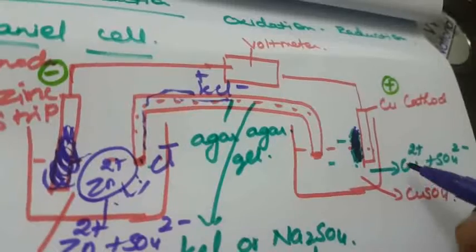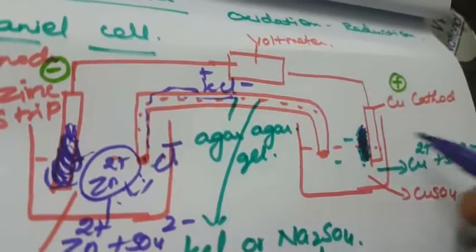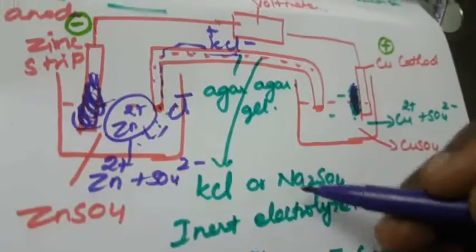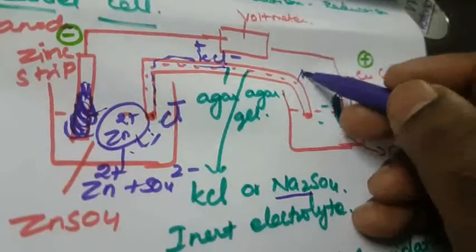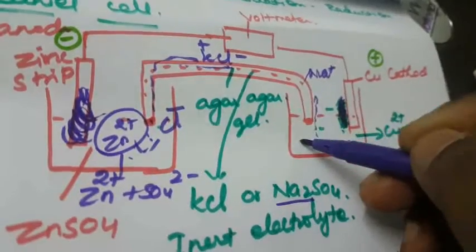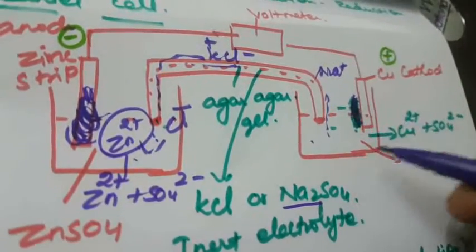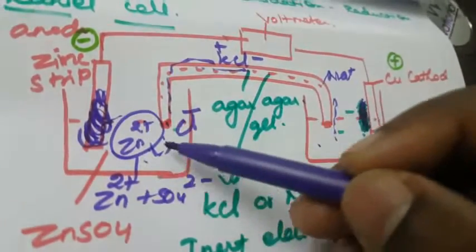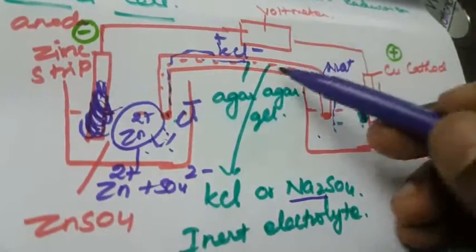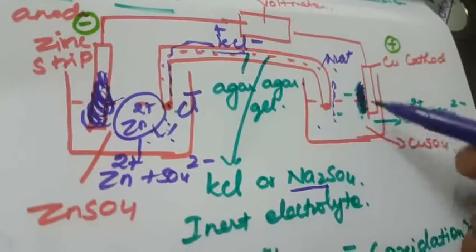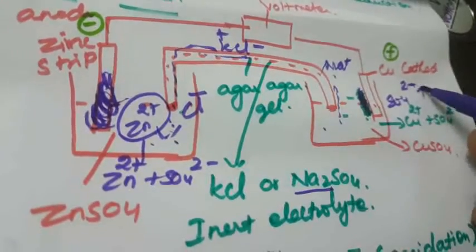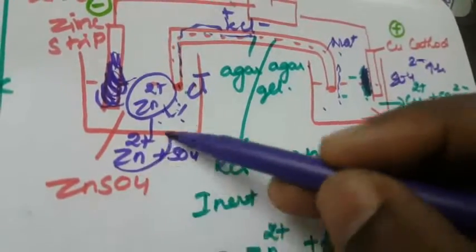Here Cu2+ decreases, as Cu2+ becomes Cu, so the SO4 2- ion increases. So what will be here? Potassium ions move to that side to maintain the neutrality of this half cell. Okay, these are the things. First, the chloride ion moves into that half cell to maintain neutrality. Here the K+ ion maintains neutrality against the SO4 2-. Here SO4 2- ions increase, and here Zn2+ ion increases.